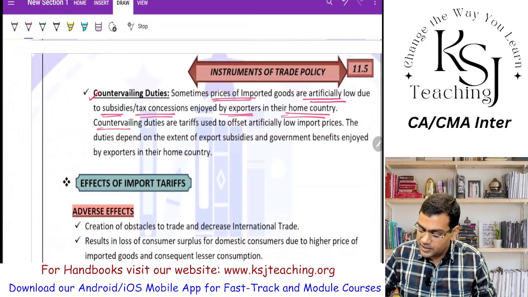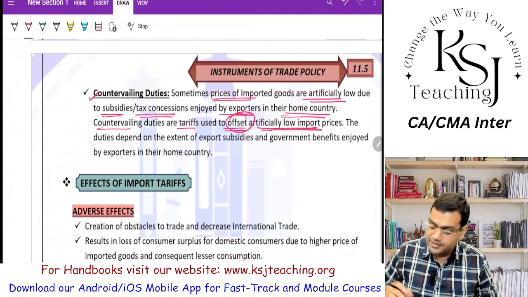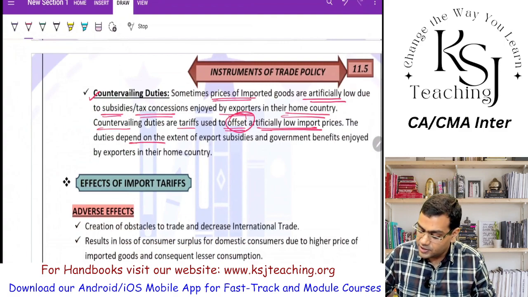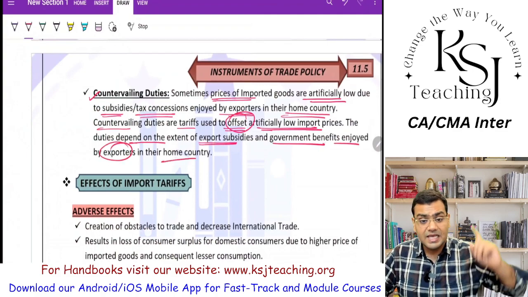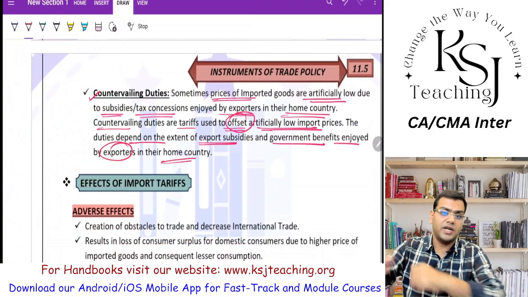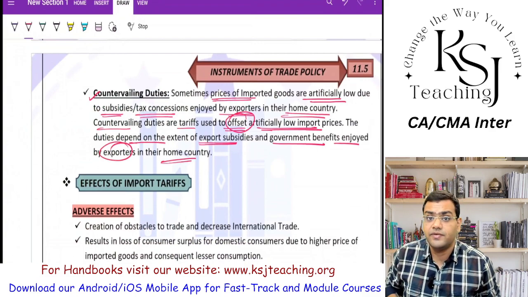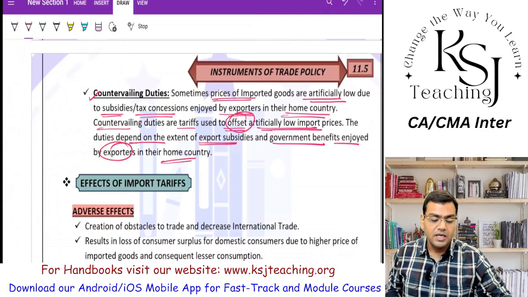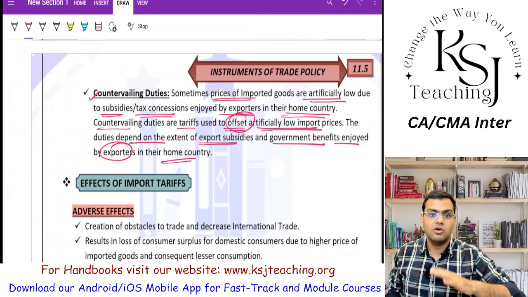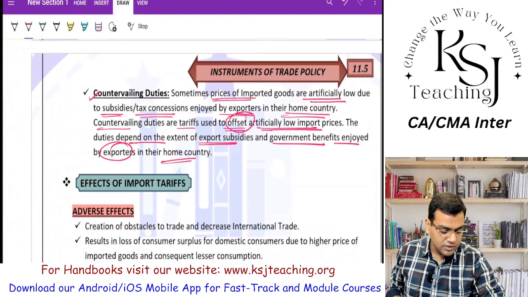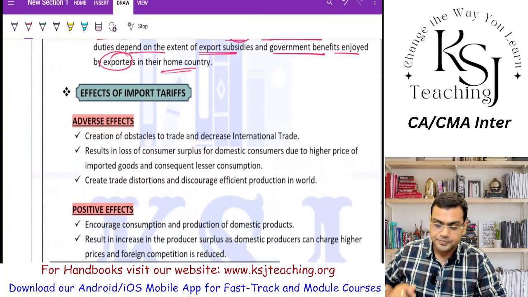The countervailing duties are the tariff used to offset the artificially low import prices, right? The duties depend on the extent of export subsidies and the government benefits enjoyed by the exporters in their home country. Accordingly, they say we will put the countervailing duties, we will put the import duties on that, so that the prices are not too low. Clear? So that the prices are not too low.